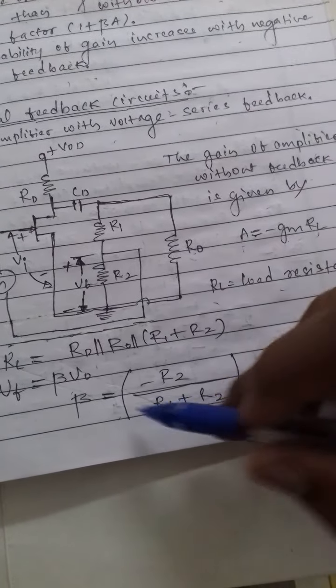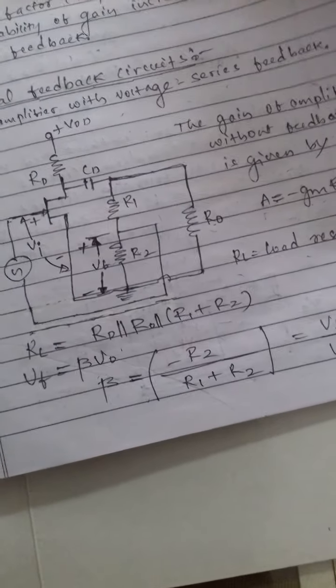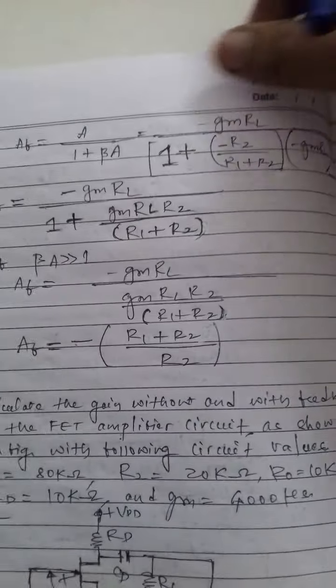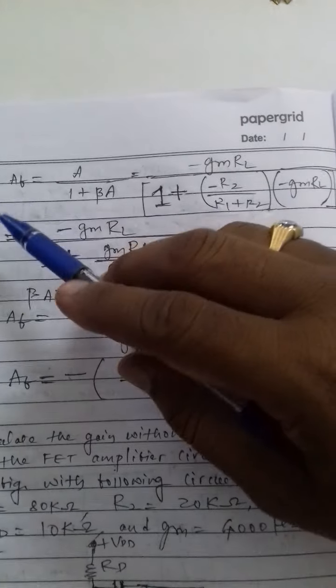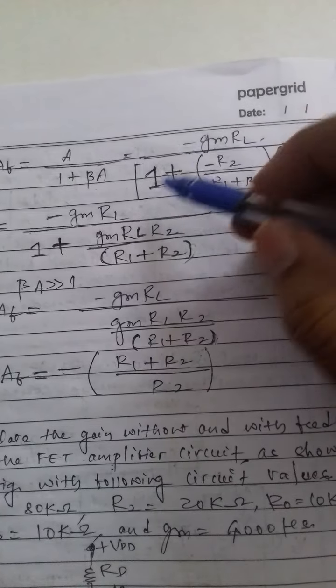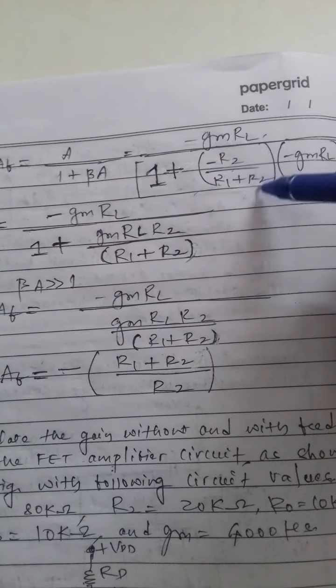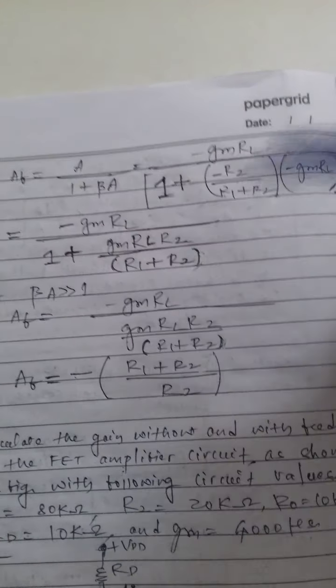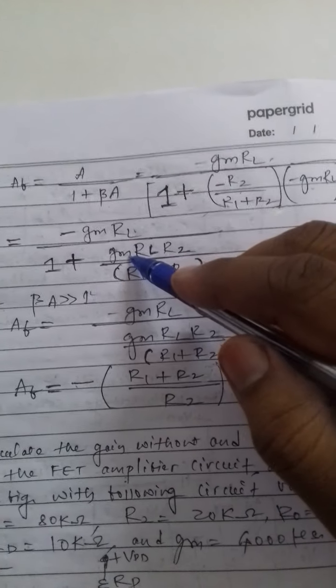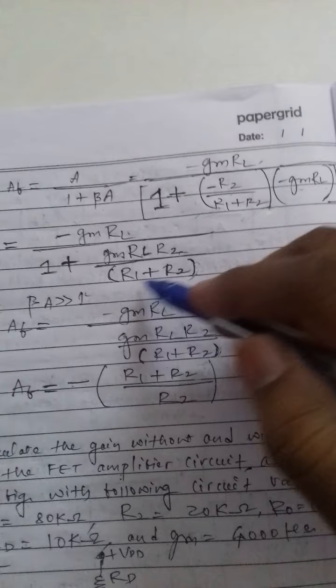The gain of the amplifier with feedback is A upon 1 plus beta A, equal to minus gm RL upon 1 plus gm RL R2 upon R1 plus R2.